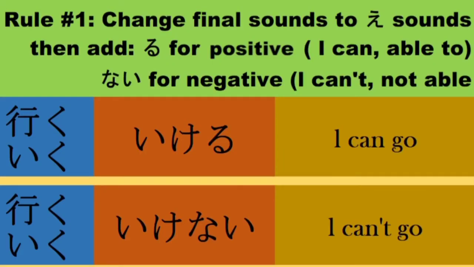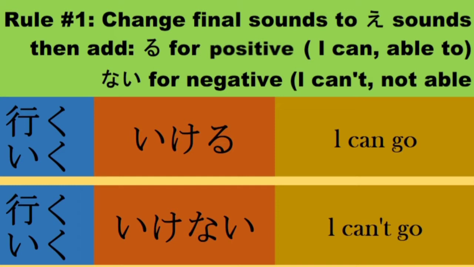First, rule number 1. Change final u sounds to e sounds and add ru for positive, which means I can or able to. Then add nai for negative, which means I cannot or not able to.